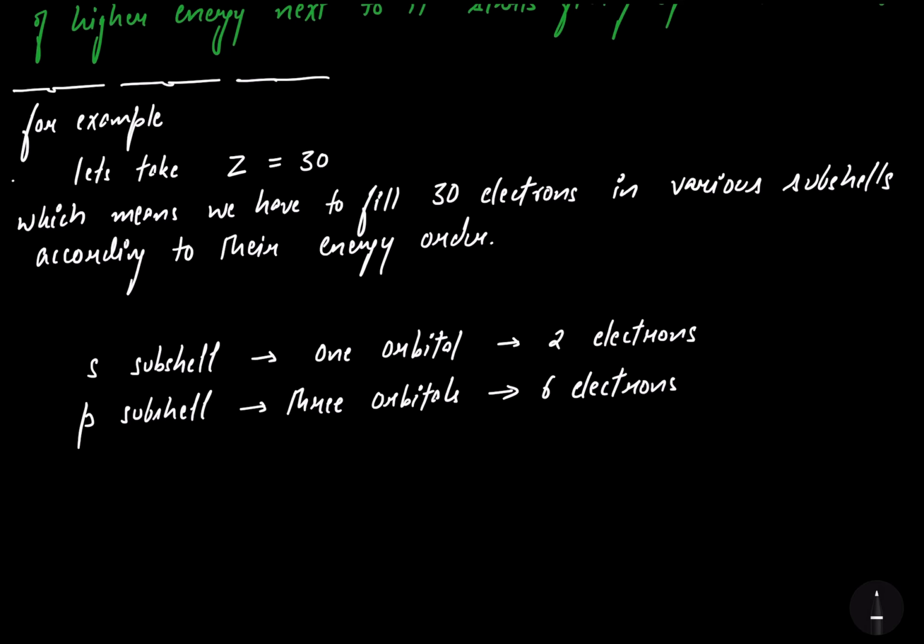Now let's talk about the d subshell. D subshell has 5 orbitals. If one orbital has 2 electrons, then 5 will have 10 electrons. That means the d subshell can accommodate maximum of 10 electrons.